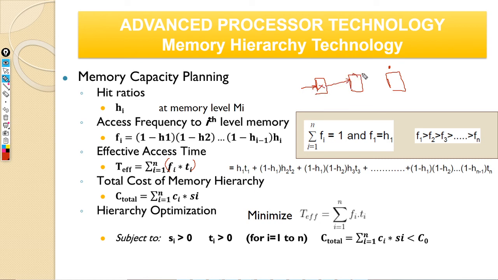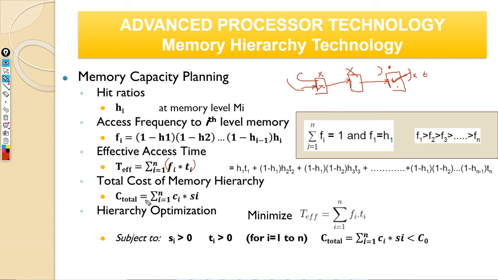Second level, there will be a miss. Third level, there will be a hit. So then I have to multiply all these ratios: the probability that there is a miss here, and a miss here, and a hit here. That probability multiplied by the time to access this memory will give me the effective access time of this memory.